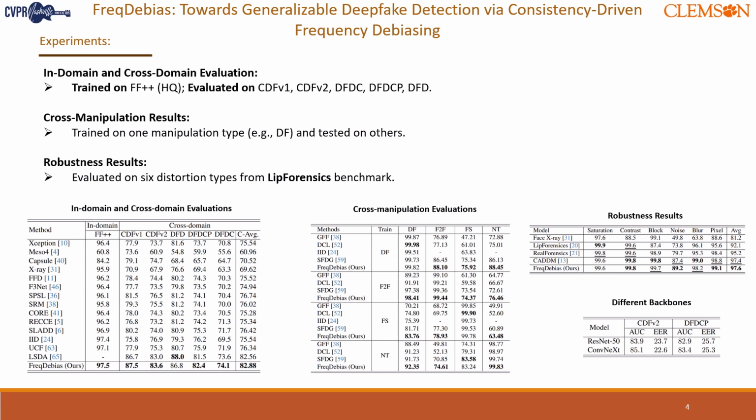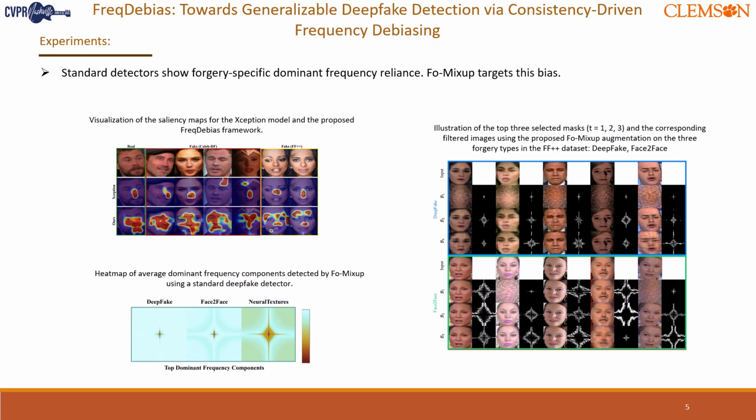To better understand how FreqDebias behaves, let's now look at some visualizations. Figure 1 compares the class activation maps of a standard Xception model versus our FreqDebias framework on unseen forgery samples. You can see that Xception tends to overfocus on central facial regions. In contrast, FreqDebias adjusts its attention depending on the forgery type.